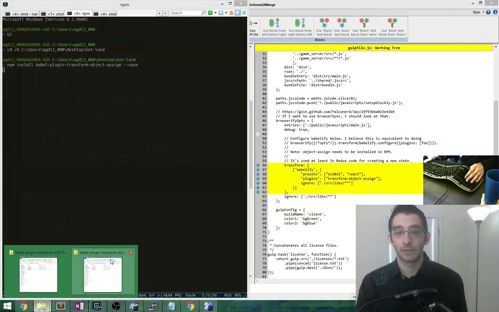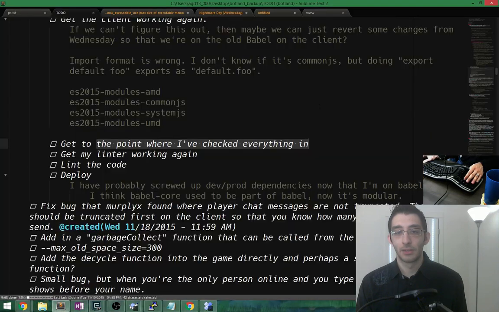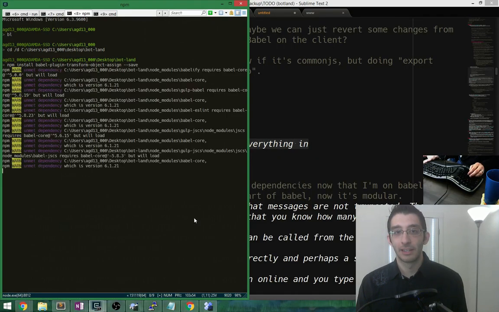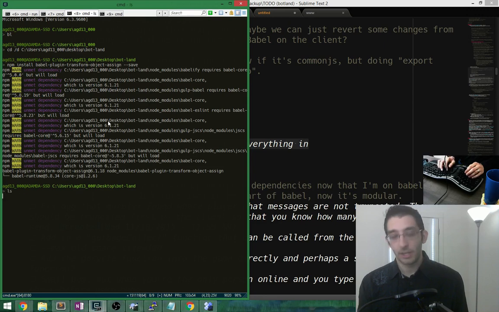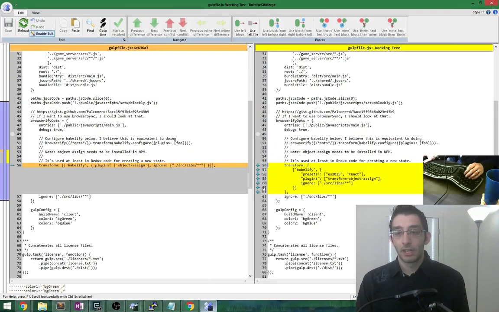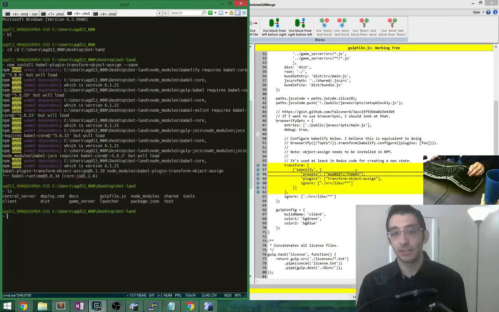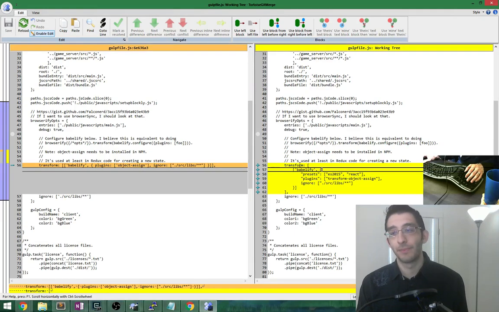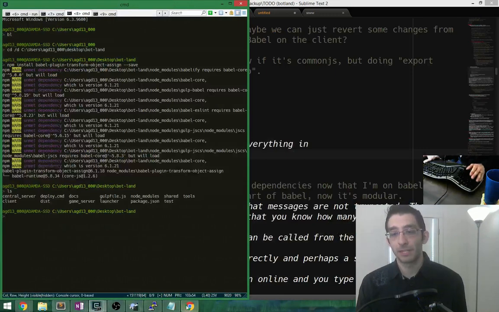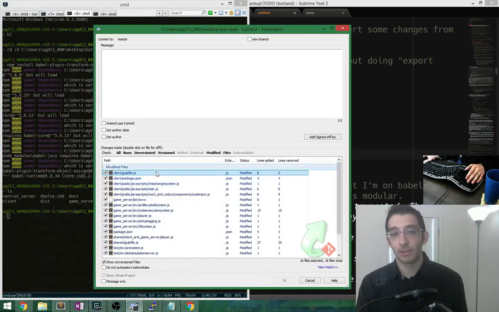Is this just not going to finish? Do I have to close a million things again? Oh, no, there it goes. All right, there, that's saved. So we have transform object assign, and we have these things, and now these things need to be, well, it's almost definitely a problem. We'll fix it once it's on the server. That way we know for sure that we're doing things correctly.